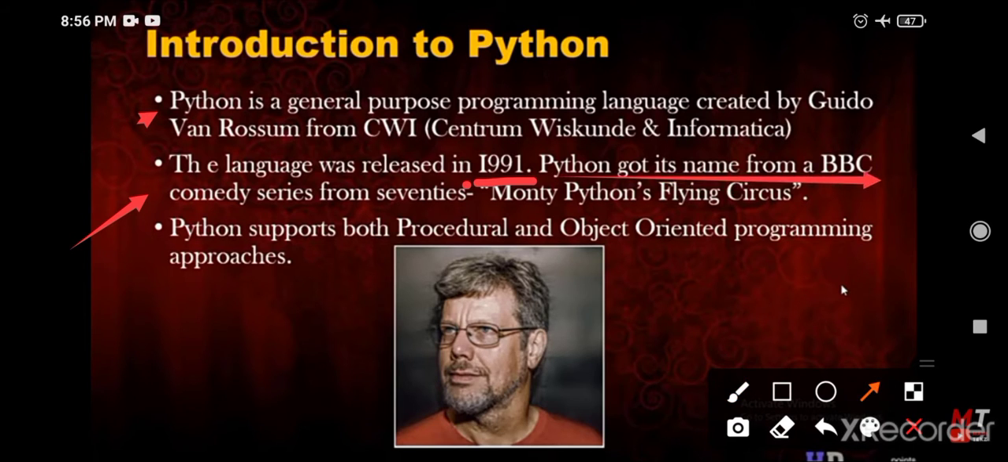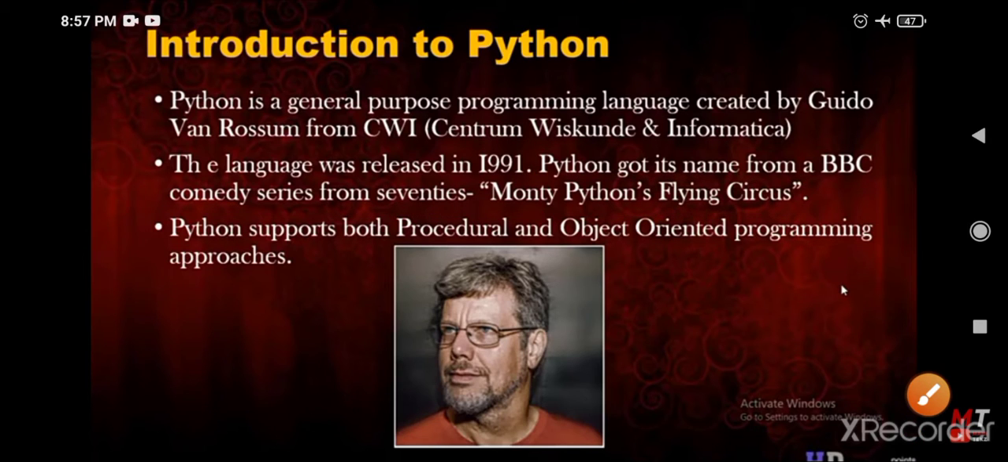Python got its name from a BBC comedy series from the 70s, Monty Python's Flying Circus. It was made by the BBC in the 70s. The next point is Python supports both procedural and object-oriented programming approaches. Python can support both approaches.